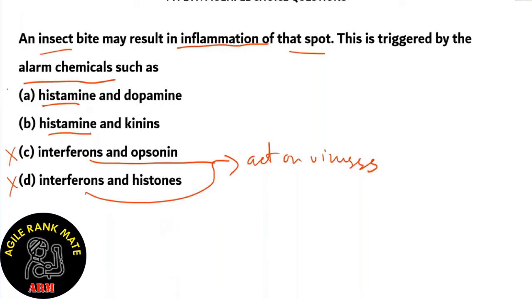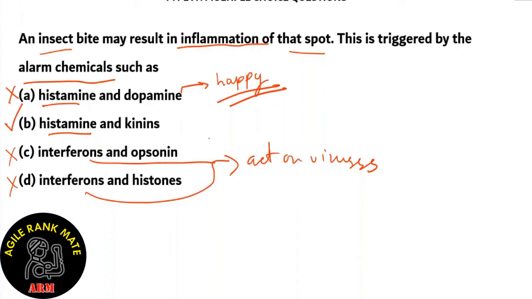Over here, now we can say that option A is incorrect because dopamine is the chemical which gives signals of being happy. So the feeling of pleasure is brought out by dopamine. So that is not helping in inflammation. So therefore, option A is incorrect. The right answer is option B, histamines and kinins.